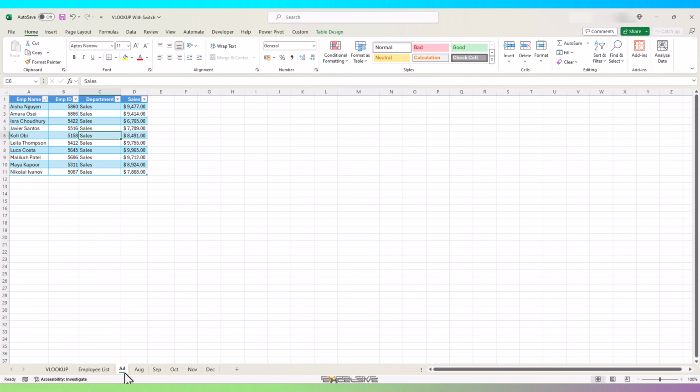Just to check the formula, let's go to our July sheet and verify, and here she is. And here is the sales amount. So our formula works flawlessly. While we are in this sheet, let's choose another name and check our formula against that.